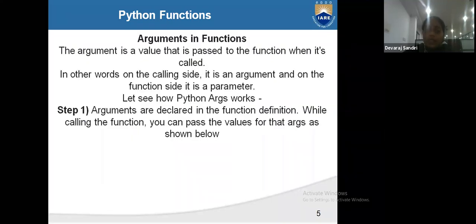Now, arguments are the values that are passed to the function when it is called. The arguments of the value, how is it called? In the calling function.